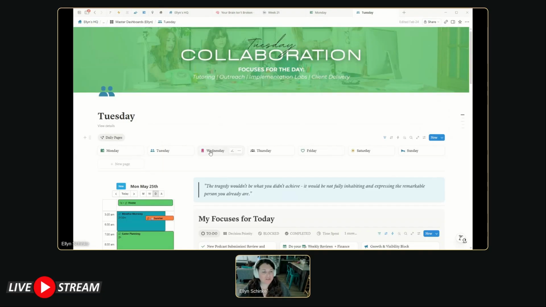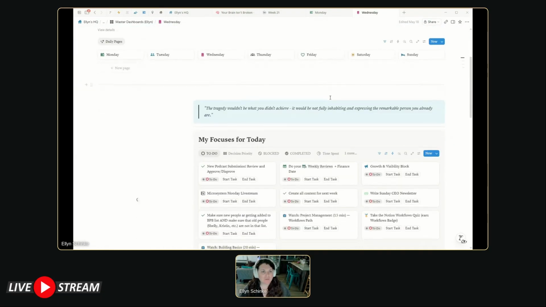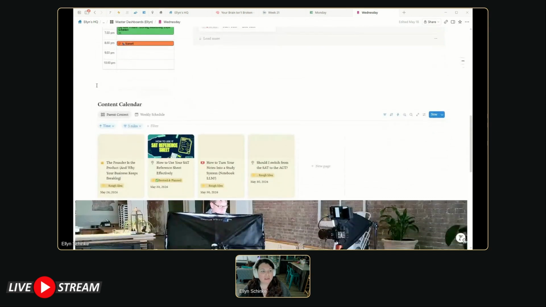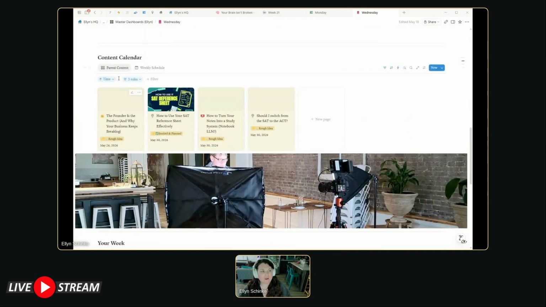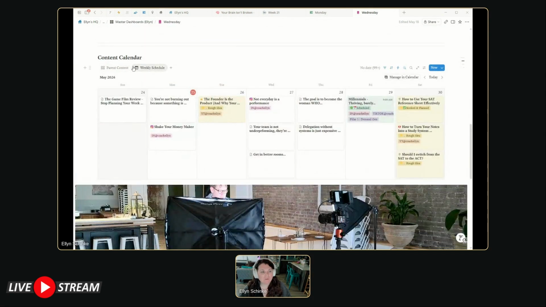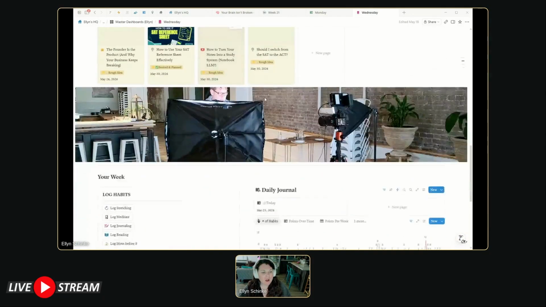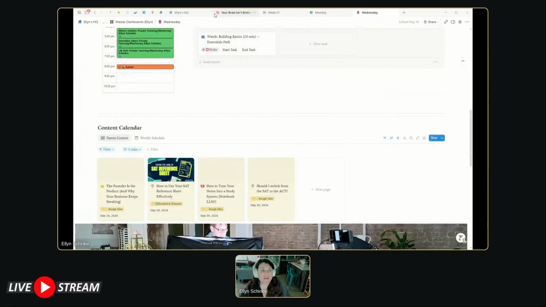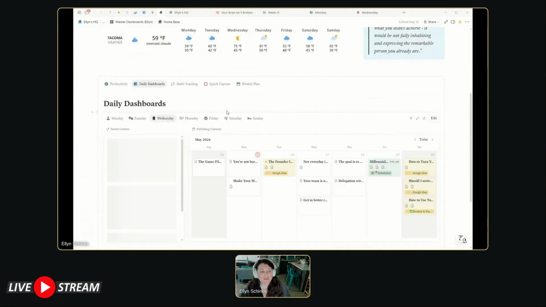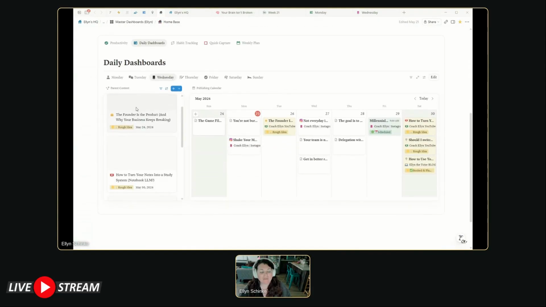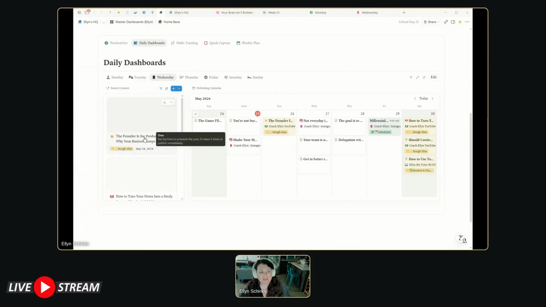If I go over to, let's actually look at Wednesday because Wednesday is probably one of the most straightforward ones. Wednesday is when I did all of my content planning. So I've got my parent content and then my weekly schedule for the content that's going to go out. That's what I do on Wednesdays. So now under my Wednesday dashboard view tab, I have that. I can see my parent content that's going out this week, and I can see where I'm at in terms of scheduling content for this week.